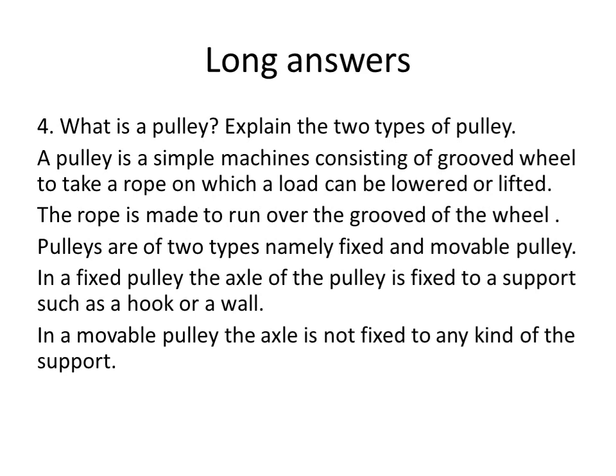One rope will be on one side, and the load to be lifted will be on the other side. So to pull or push, the pulley is useful. The rope is made to run over the groove of the wheel.